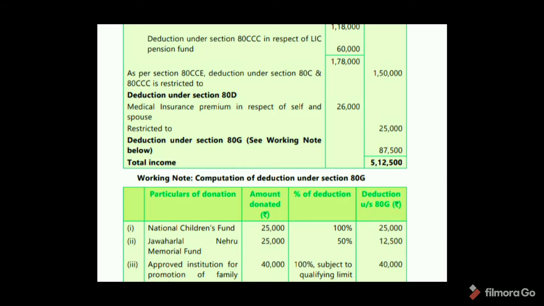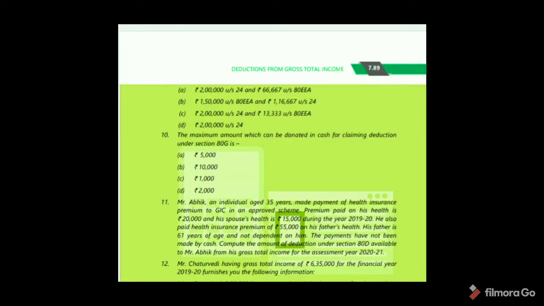Okay. Question 10: the maximum amount which can be donated in cash for calculating deduction under section 80G is, so, donation in cash up to 2,000 rupees. Okay. Deduction is claimed under section 80G if the amount donated in cash is 2,000 rupees. Option D is correct. Okay.